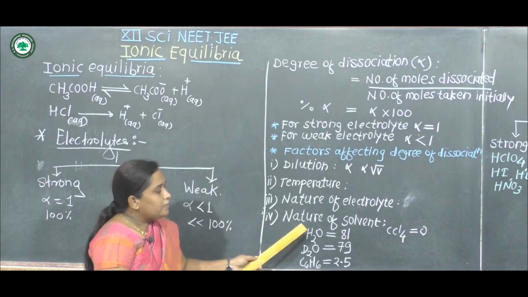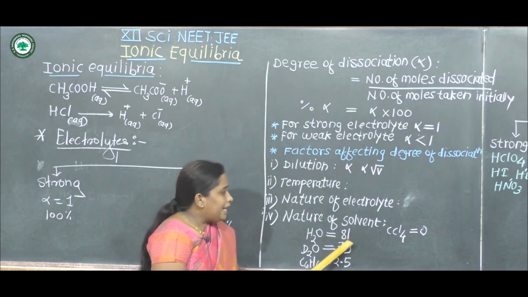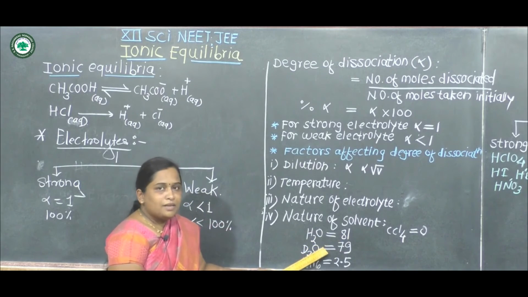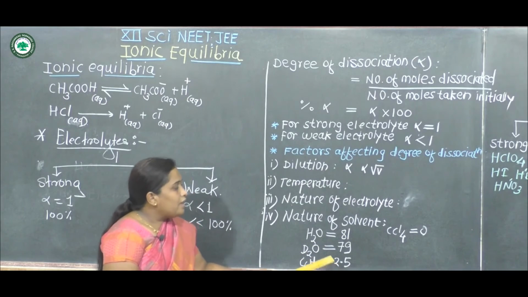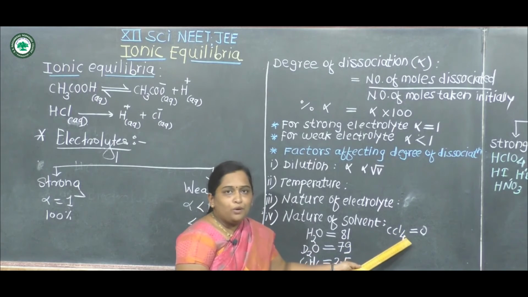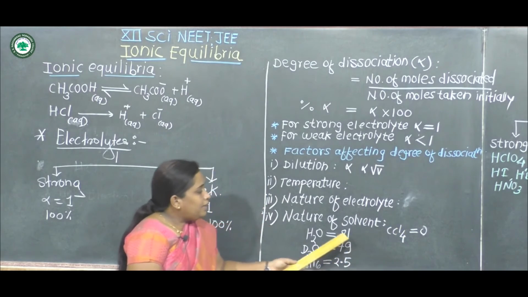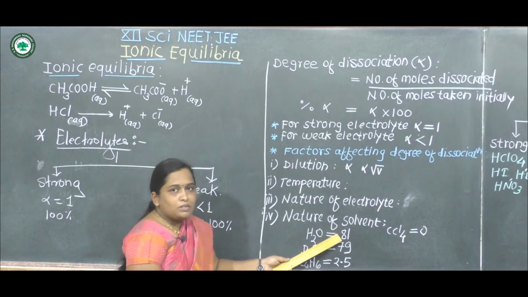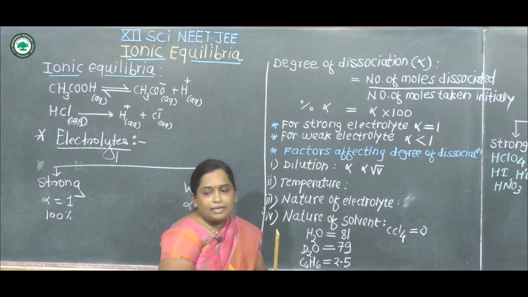Some solvents are given. For water, the value of the dielectric constant is 81, and for heavy water it is 79. For benzene it is 2.5, and for trichloromethane the value of the dielectric constant is 0. Depending on the dielectric constant value, when it increases, the degree of dissociation also increases.